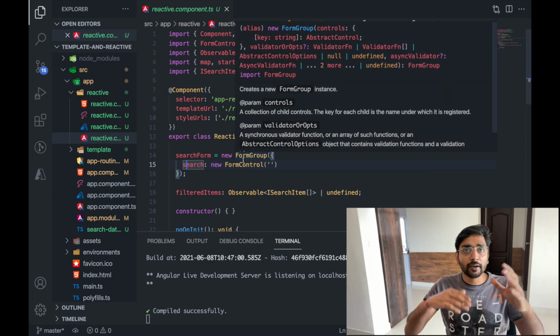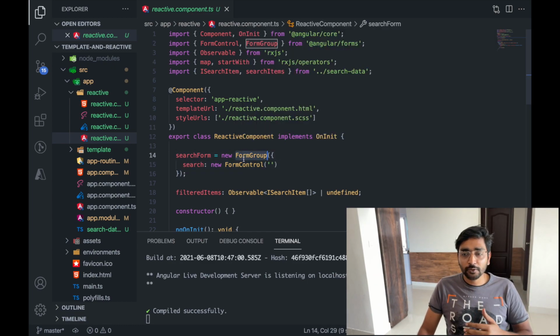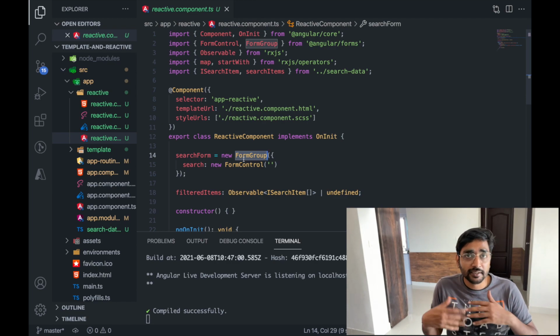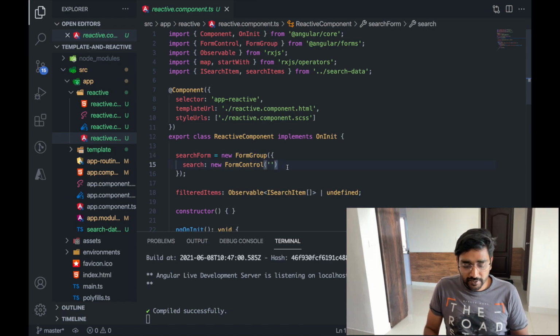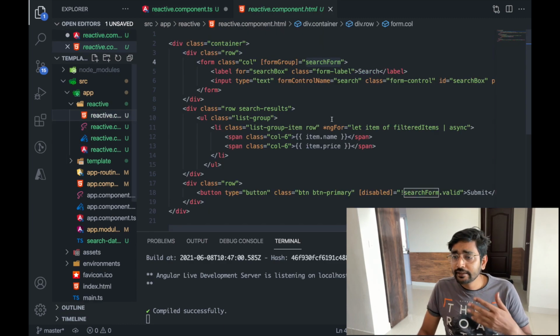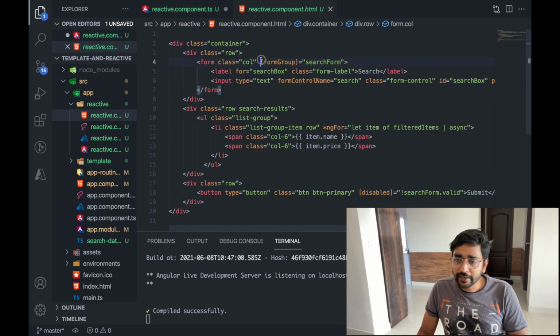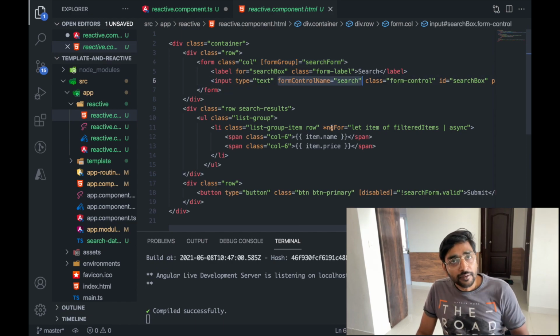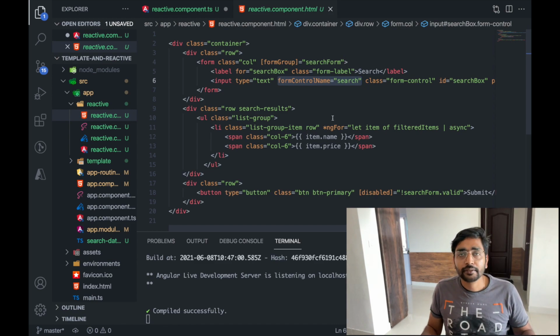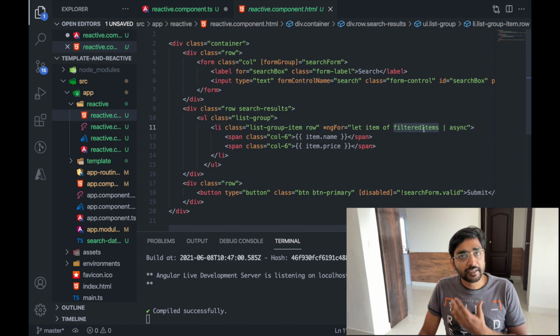So basically if you have multiple form items, you will create a group out of that and then create individual form items. It can be checkboxes, text boxes, date pickers, anything. You can have comma separated different values inside this. Now in code, that's all you have to write basically. This line and this line, that's it.